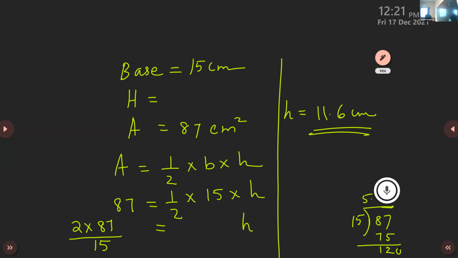How many times does 15 go into 120 maximum? 15 into 9, what will come? 45, isn't it? So 135 will come. So less than that, just check 15 into 8, children. 120, right?